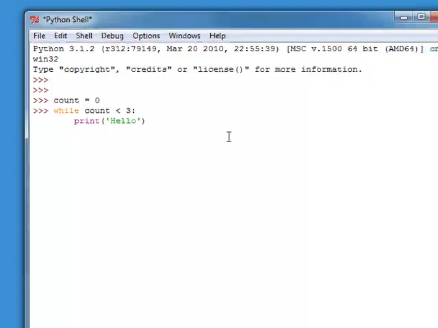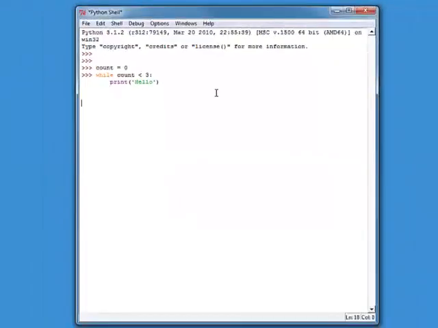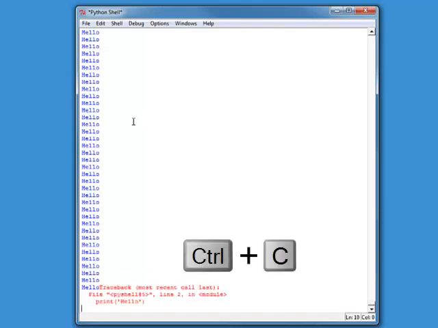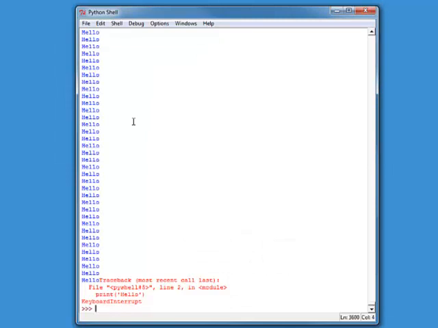Okay, well, to prove that, I'm going to execute the loop, and there you can see it just continues to run. Now I can interrupt it. I can actually stop this by pressing Control-C on the keyboard, and that stops the whole thing. But this is something that you want to be careful not to inadvertently create. Every while loop should have some way of stopping.